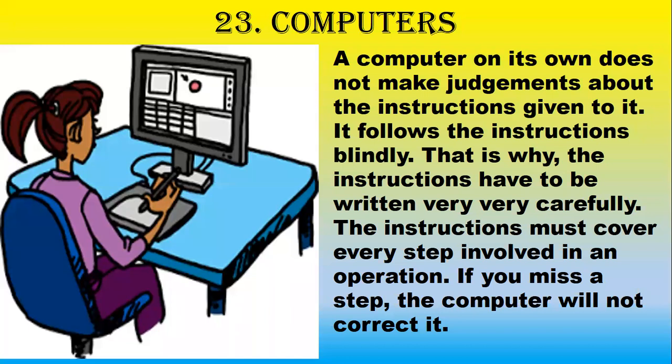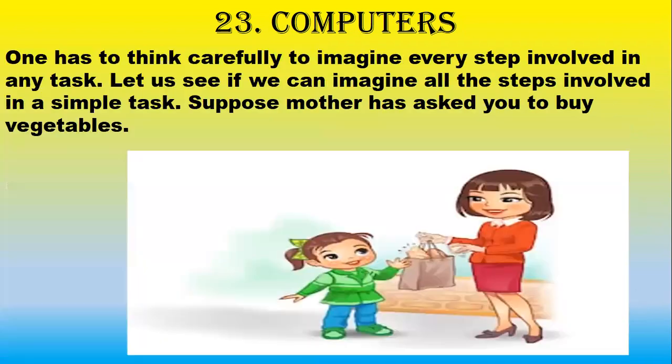A computer on its own does not make judgments about the instructions given to it. It follows the instructions blindly. That is why the instructions have to be written very, very carefully. The instructions must cover every step involved in an operation. If you miss a step, the computer will not correct it. One has to think carefully to imagine every step involved in any task.